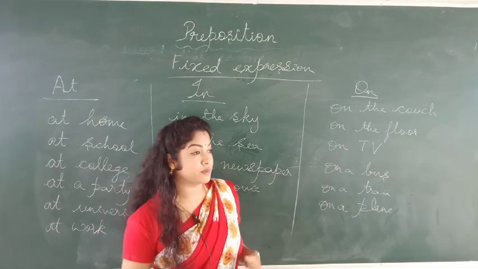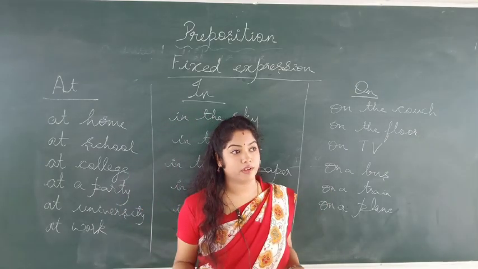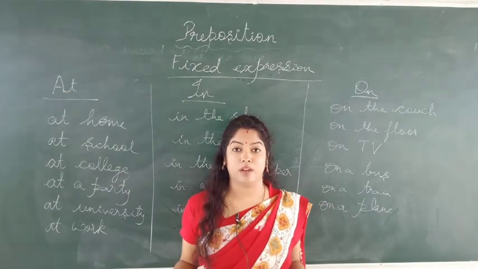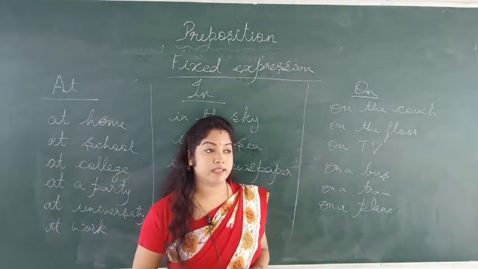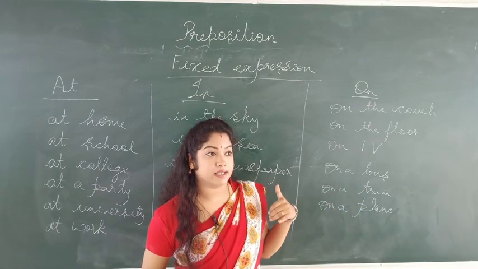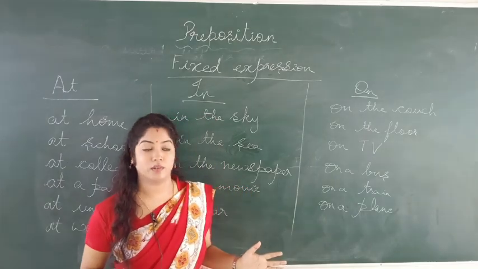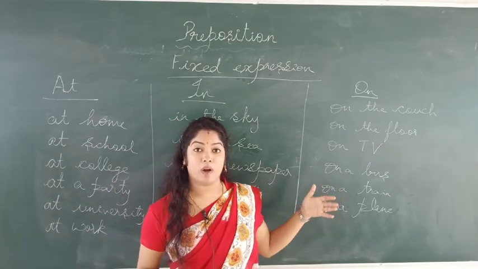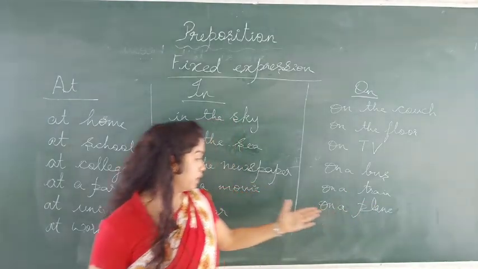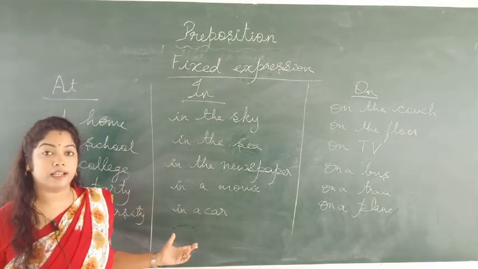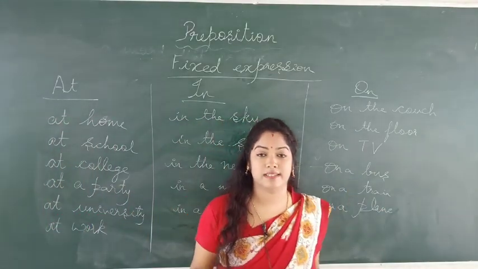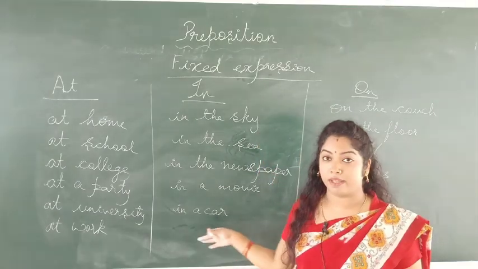Now just assume that your friends or someone calls you while you are traveling in a bus, train, plane, car, whatever. What will you say? Some people make these common mistakes. They say I am in the bus, I am in the train. That's not right. You should always say I am on a bus, I am on a train, I am on a plane. But when it comes to a car, you should always say I am in a car, because a car is something closed. So for that reason we have to use I am in a car.